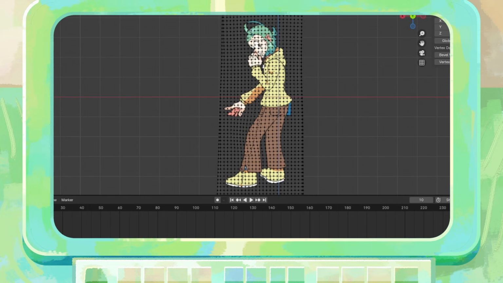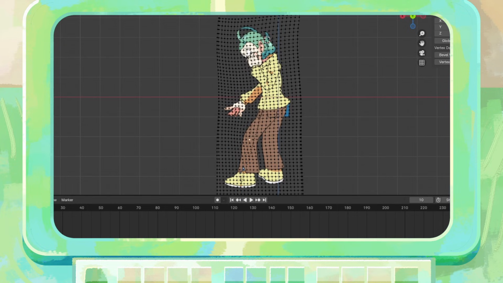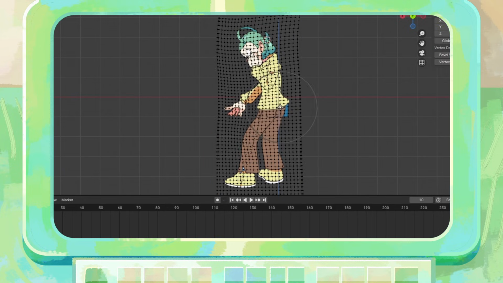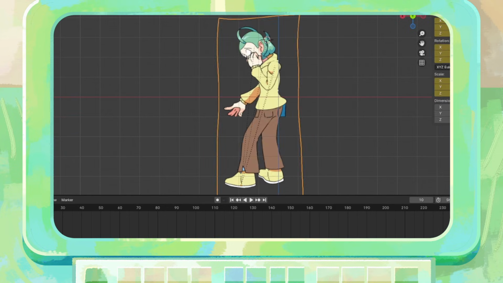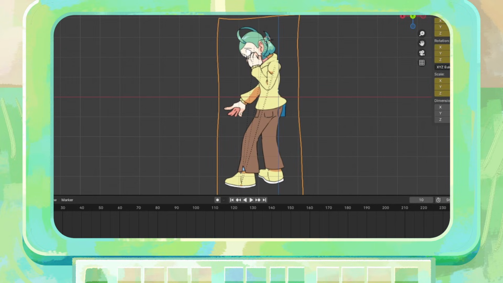I also set my frame rate for 10 frames per second as I just like to animate with a lower frame rate. Then I set a keyframe for all of Eren's layers starting on frame 1 and the final one on frame 10. I also have the shape key's value set for 0 on frame 1 and 1 on frame 10. When the shape key is set to 1 you can see the distortion I made to Eren's vertices. With all of the prep work finally completed, Eren is ready to animate.